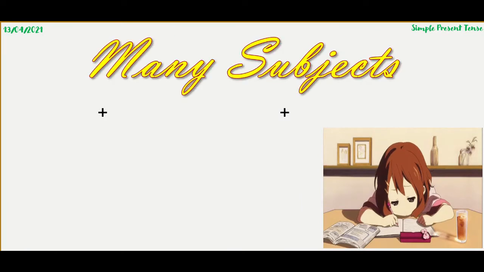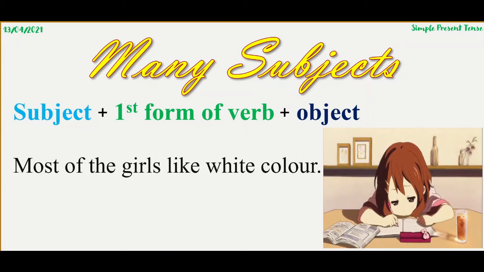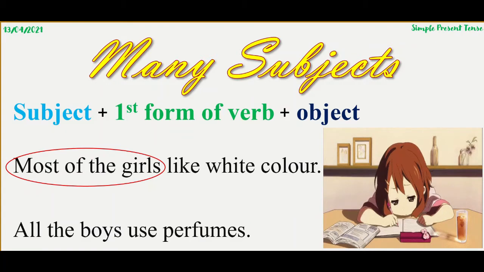Moving on to many subjects. Well, the sentence structure of many subjects is very simple, without any help. Most of the girls like white color. What is the subject here? Most of the girls. Many subjects? Simple sentence. Again, all the boys use perfumes. All the boys? Many subjects? Yes, only first form of verb. See everyone?